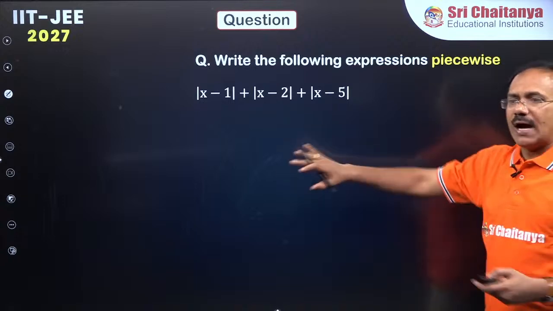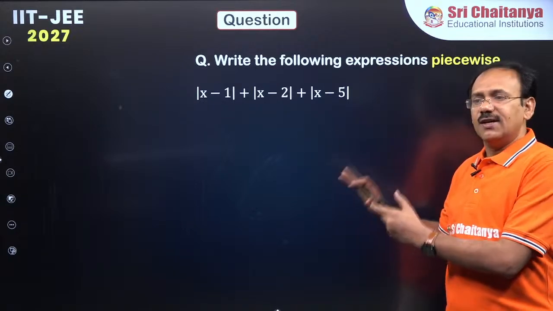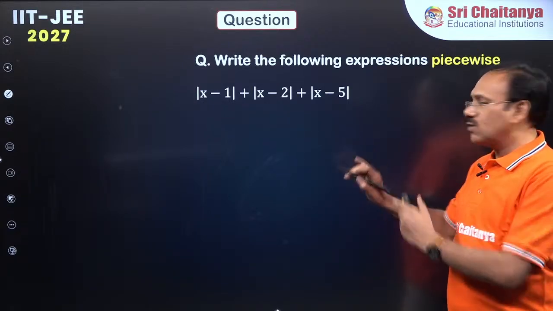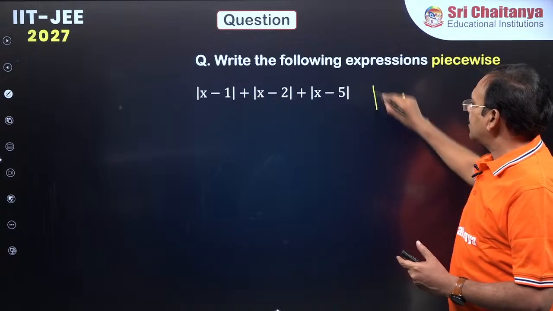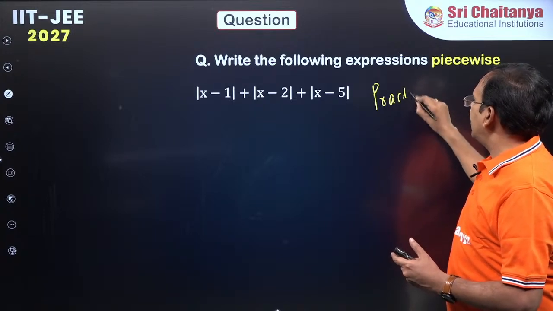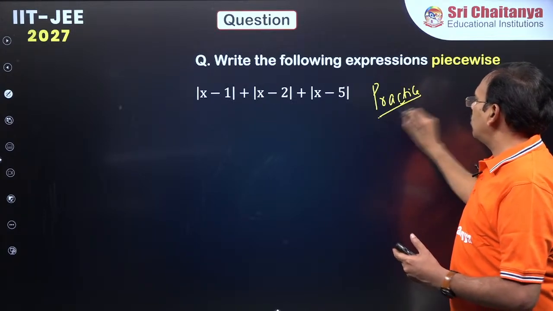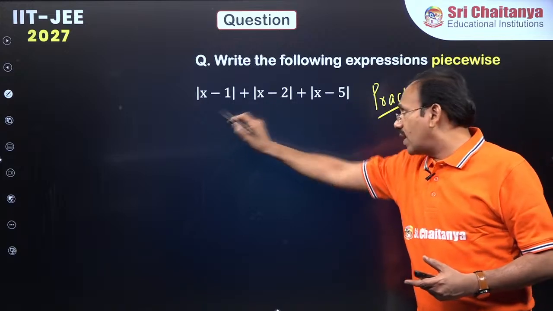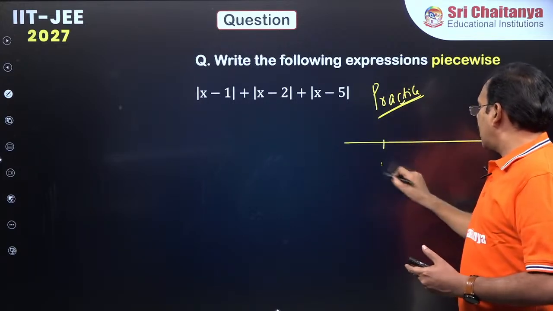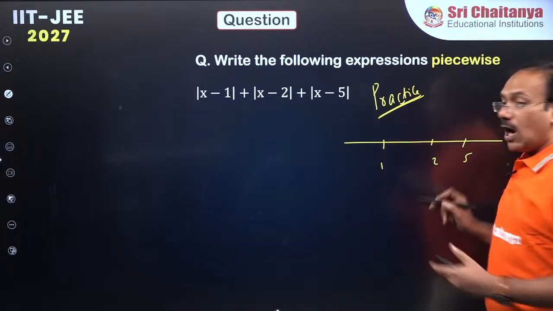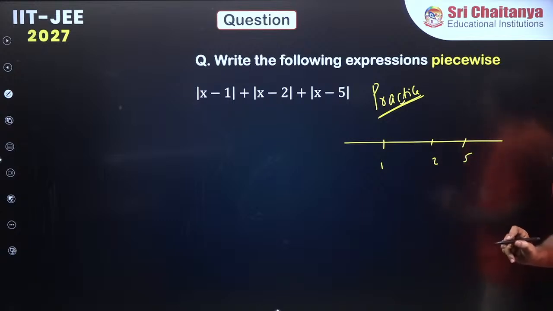Similarly, this problem I am not going to deal with now. This is exclusively for your practice. You just try now. I think you can do this. This becomes 0 at 1, 2, 5. Mark here 1, 2, 5. How many intervals do we get here?